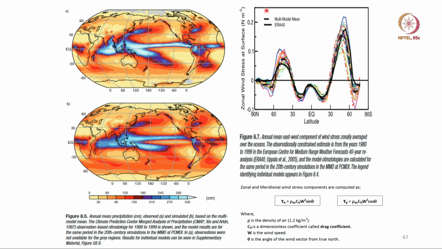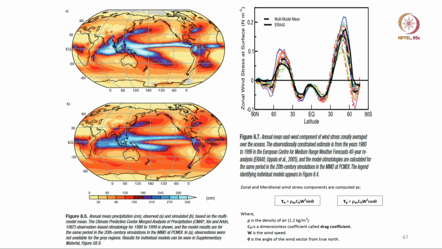Now, we can compare here. Black will be treated as observation, and the dotted line is the multi-model mean. You can see that the models tend to over-predict the zonal wind stress, both in the northern latitude as well as in the southern latitude. It is not that bad. In the northern latitude the wind stress is too high. In the equatorial, tropical region it is slightly low, but it is not too bad.